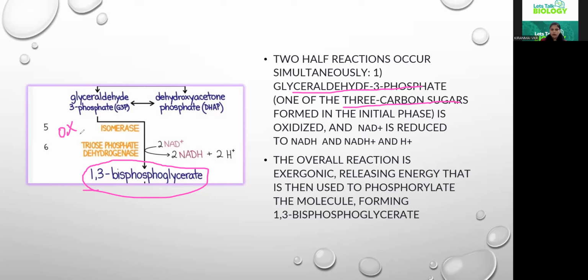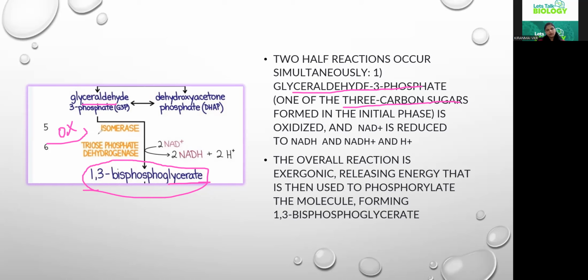When it is getting oxidized, the aldehyde group is converted into acid, that is glycerate. So if you see here, 1,3 bisphosphoglycerate. What is happening? The glyceraldehyde 3 phosphate is getting oxidized to 1,3 bisphosphoglycerate. Aldehydes are getting converted into acids.